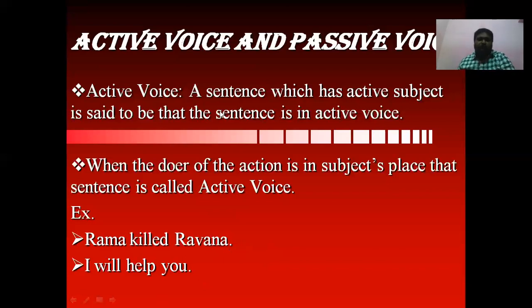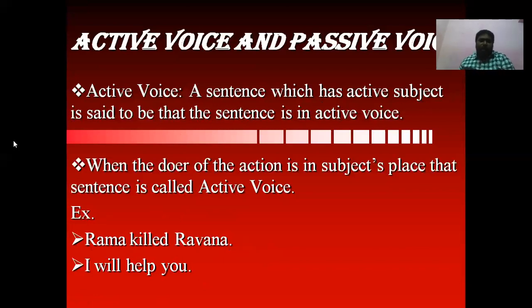So here, as per the first definition, a sentence which has an active subject. Who is doing this work? Rama is doing. It means that he is in the active mode. So we can say that the sentence is in active voice. You see the second example: I'll help you.